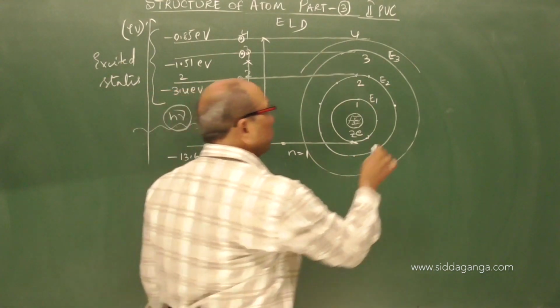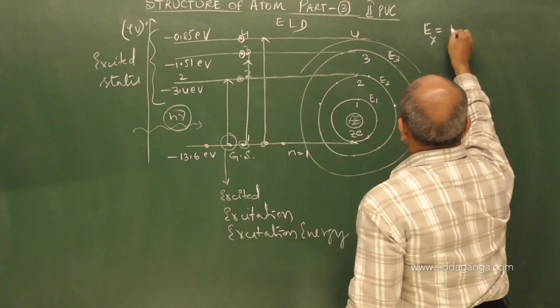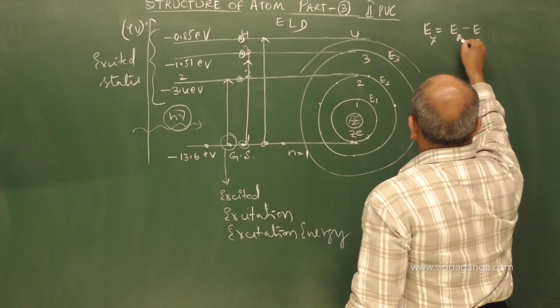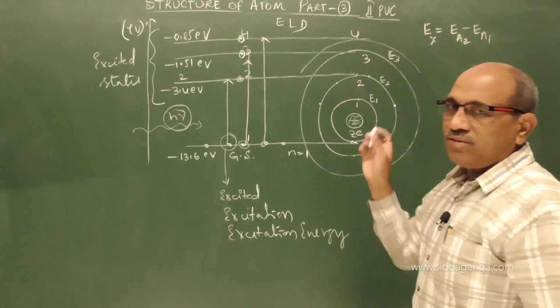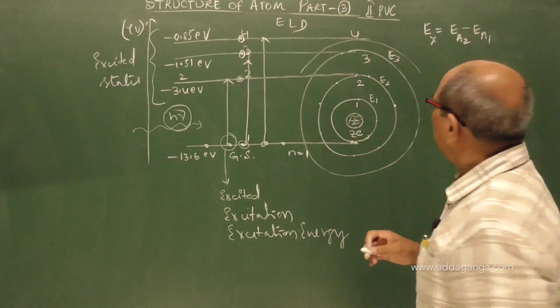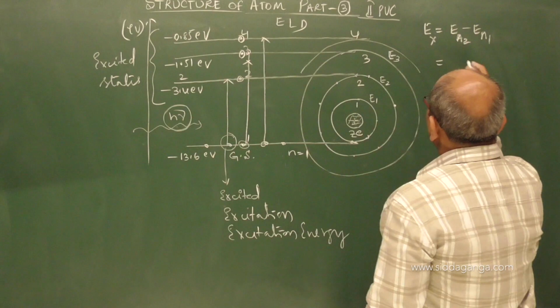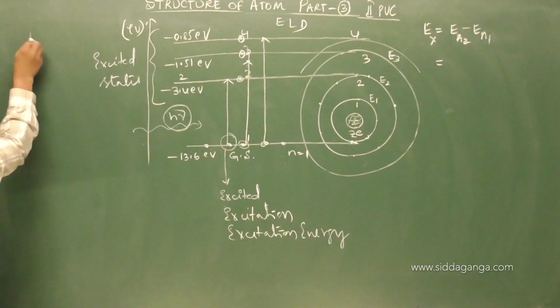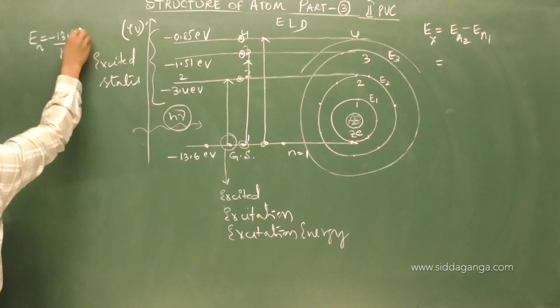This is how we measure excitation energy: it is the difference of the energy of the two orbits involved. If I say N2 and N1, I can have the expression for that. We already got the expression for energy, En equal to minus 13.6 by N square into Z square.